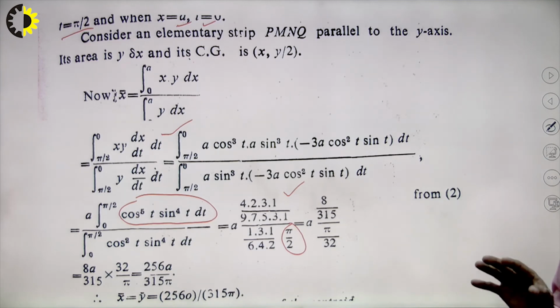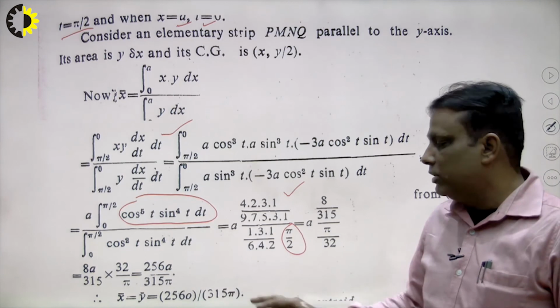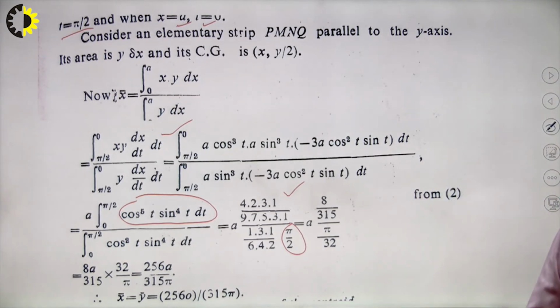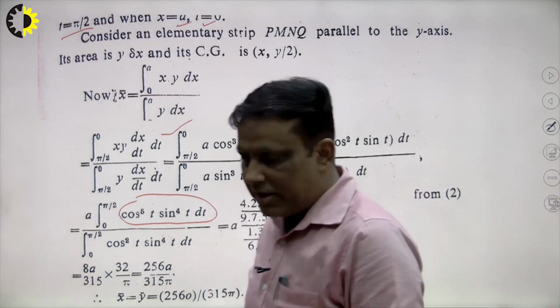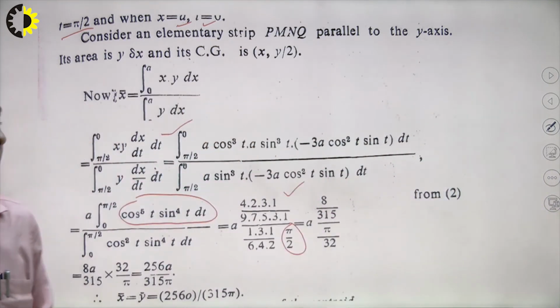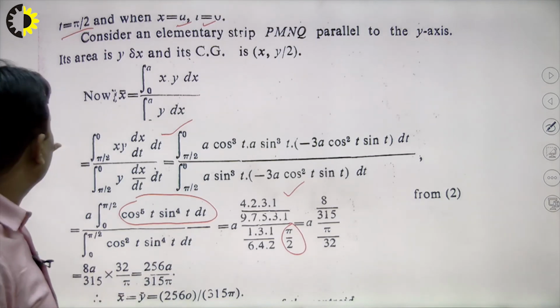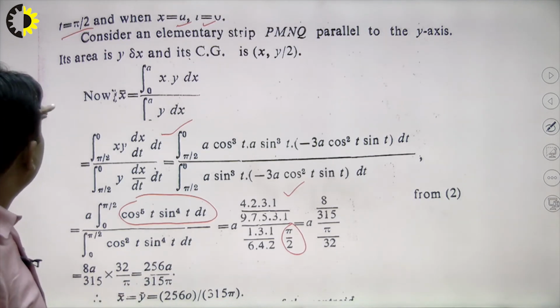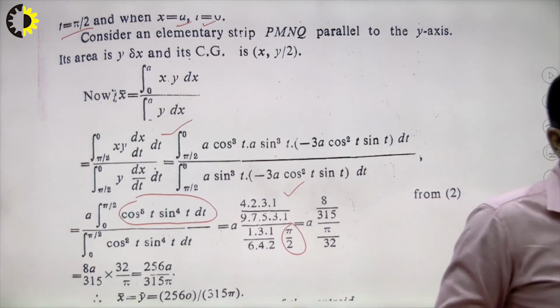So in this way we can calculate with the help of this formula the x bar and y bar. Both have the same criteria here, and the value will be 256 a upon 315 pi, and y bar will be the same. In this way we can find the center of gravity of our given problem, x bar and y bar. So in this way we can solve our problem step by step, and student, keeping in mind when we solve problems in the future, this plays a very important role.